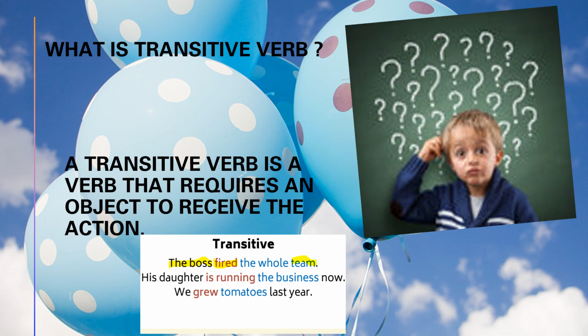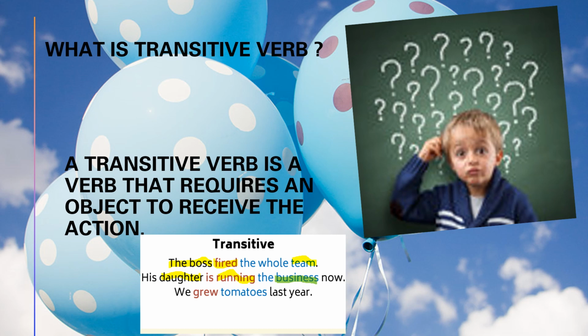So, his daughter is running the business. What is the subject in it? His daughter. What is the verb? Running. Running whom? No answer. Running what? Business. So you are getting your answer of what. It means transitive.